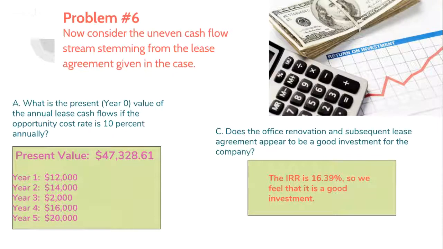Problem 6A asks, what is the present value at year 0 of the annual lease cash flows if the opportunity cost is 10% annually? The present value at year 0 is $47,328.61.